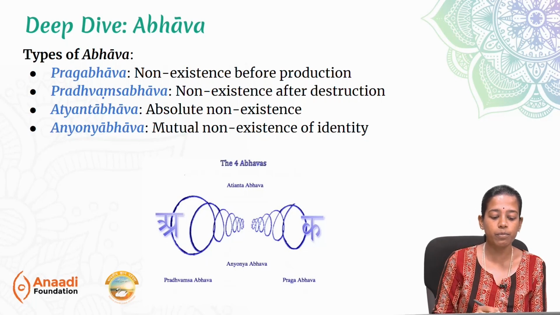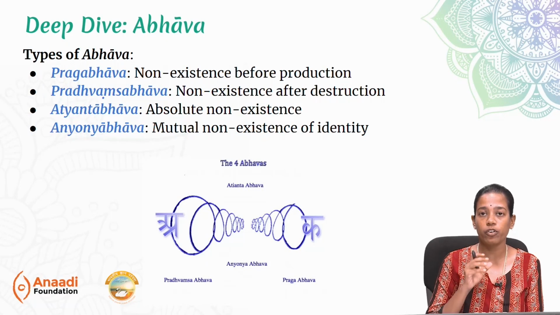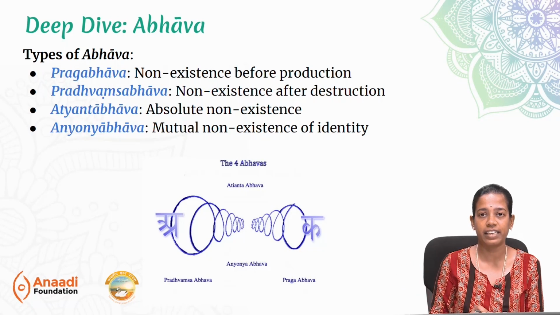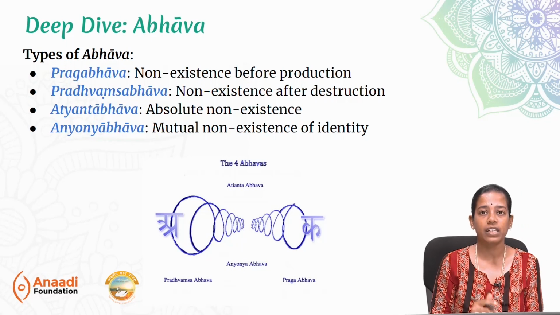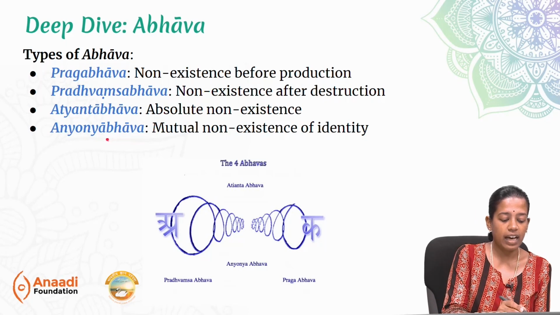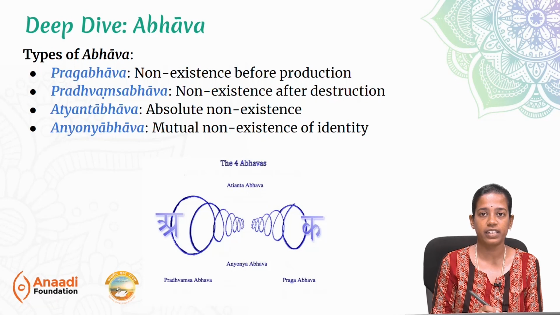Second is pradvamsha bhava, which means non-existence after destruction. So once you have pronounced an akshara and it is over, it does not have any meaning when the shabda has ended. Third is atyanta bhava, which means absolute non-existence. For example, water is present in earth but not vice versa. That's an example of atyanta bhava. Last is anyonya bhava, which is mutual non-existence of identity.